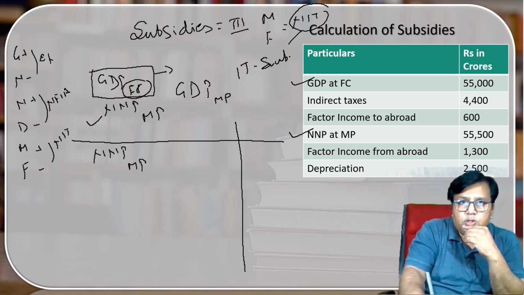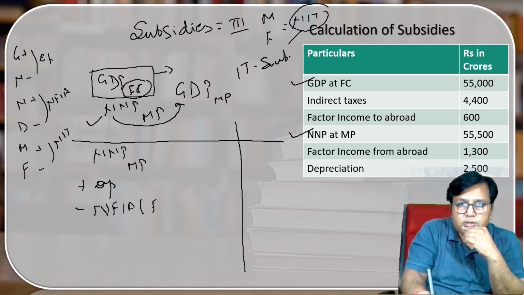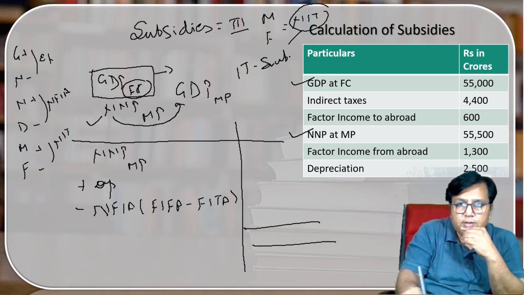So what do I have to do? I have to convert N into G, it means I have to add depreciation. Then we have to convert N into D, it means minus NFIA, the difference between FIFA and FITA. Then MP is given and MP only we have to find out, so I will not do anything. So I will get the value of GDP MP.